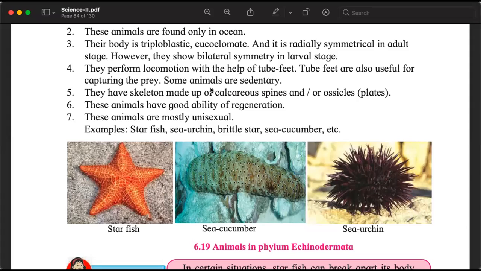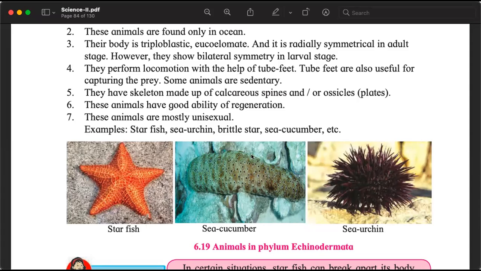Triploblastic eucoelomate, radially symmetrical in adult stage. But when they are larva, their body is not radially symmetrical, it is only bilaterally symmetrical. But when they grow, when they become adults, they are radially symmetrical. देखो स्टार को कहीं से भी काट सकते हैं ना, and it will divide into 2 equal parts.